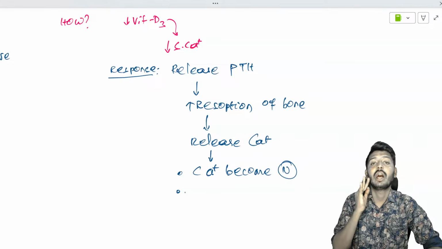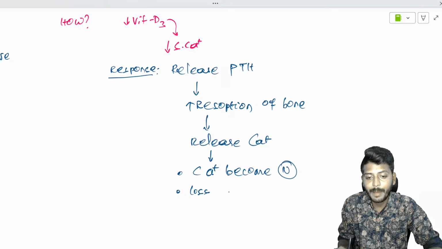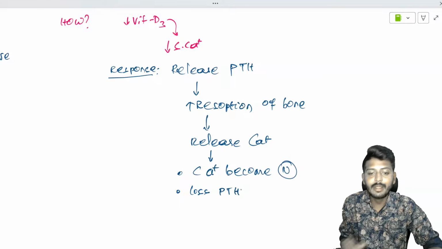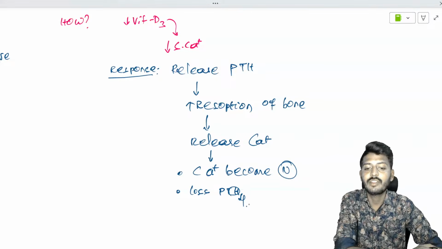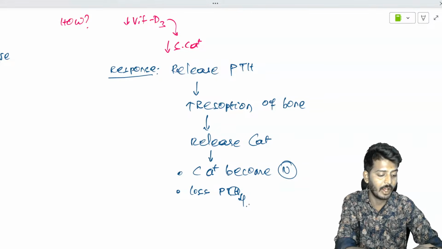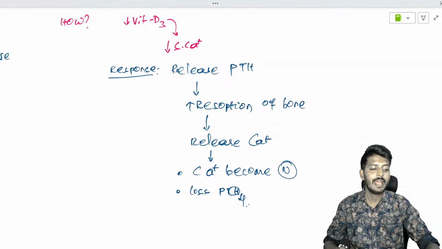And parathyroid hormone will cause loss of phosphate ion. So loss of phosphate with calcium levels being normal is the scenario of rickets.